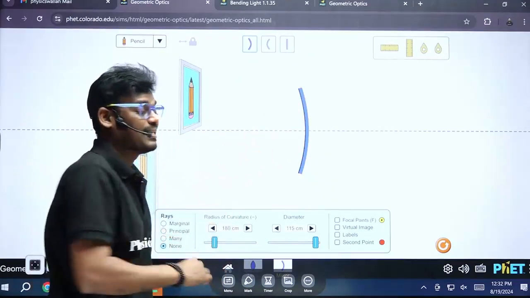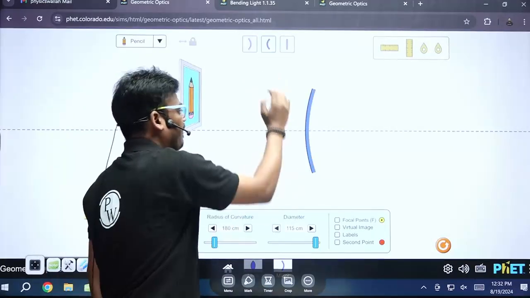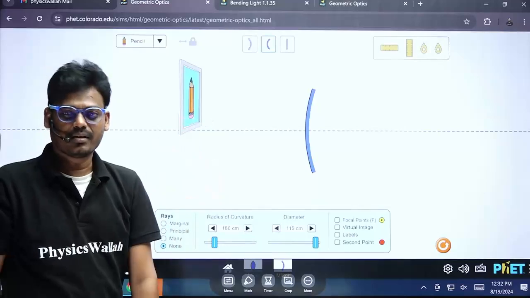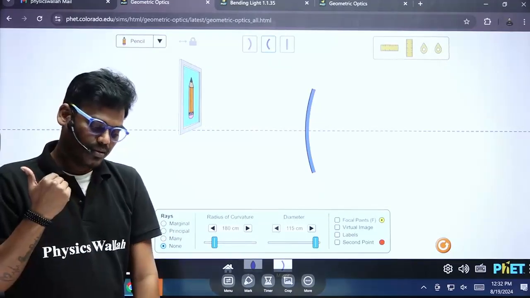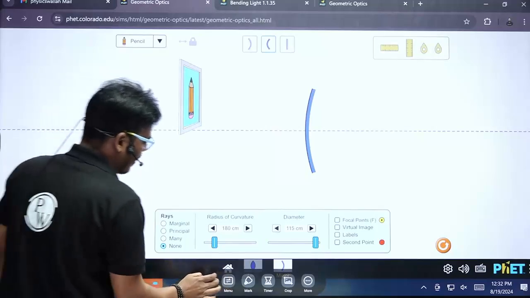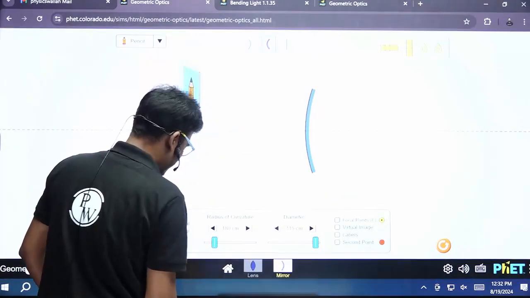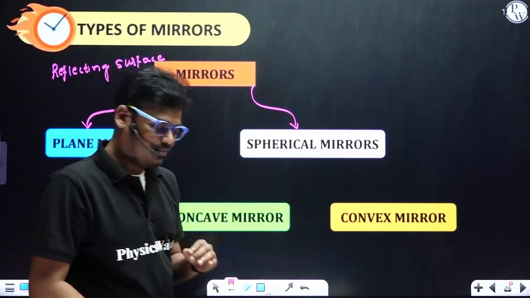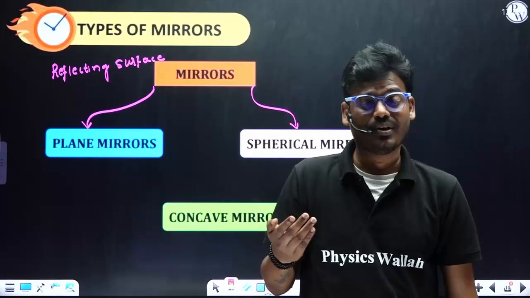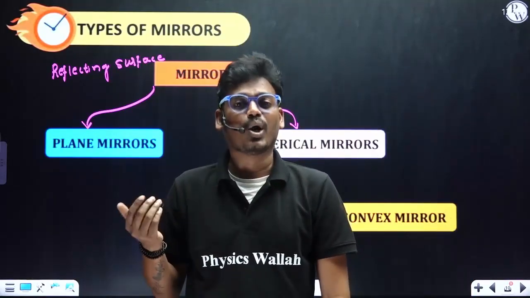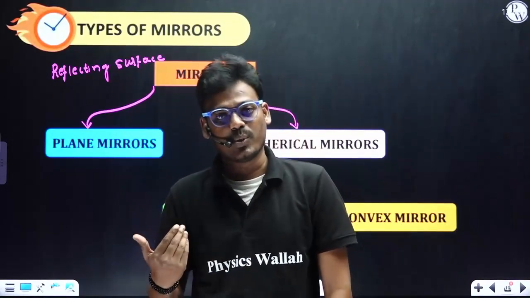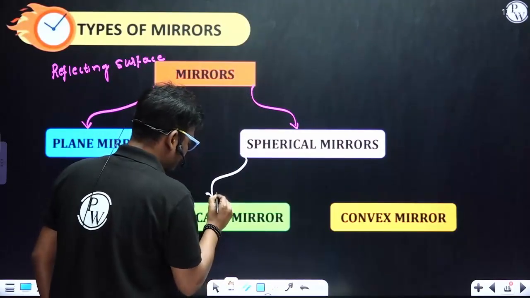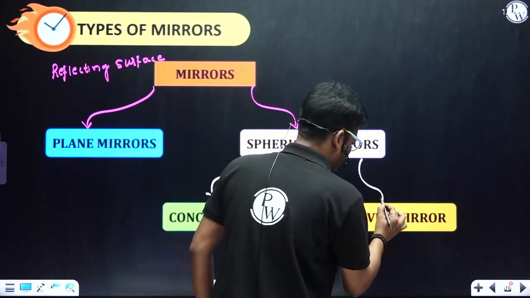This one we generally call a concave mirror. And if a reflecting surface bulged outward, then it is called a convex mirror. So based on the reflecting surface, mainly we have categorized mirrors into two types. The first one, a plane mirror, the second one, a spherical mirror. Again, based on the curve, that is a reflecting curve, maybe inward, maybe outward. That is nothing but bulged inward and bulged outward. So again, spherical mirrors are categorized into two types. The first one, concave mirror. The second one, convex mirror.